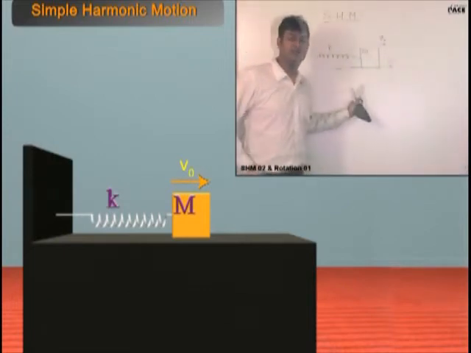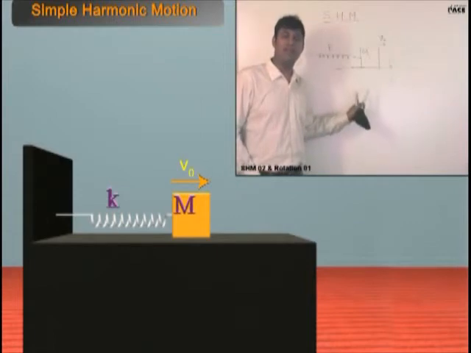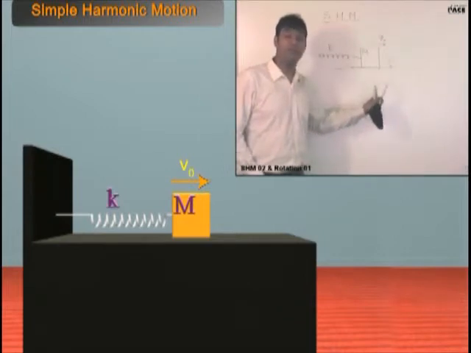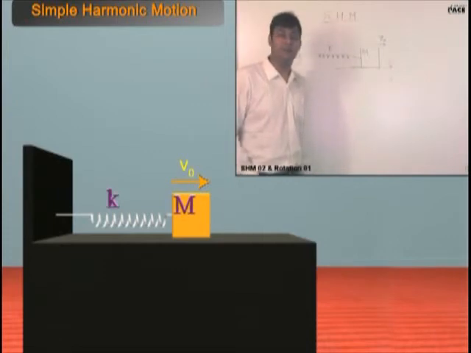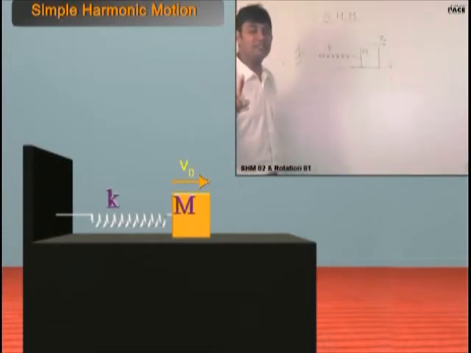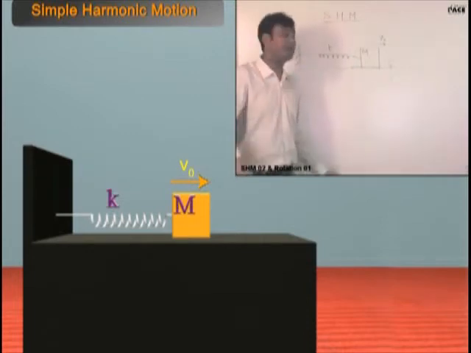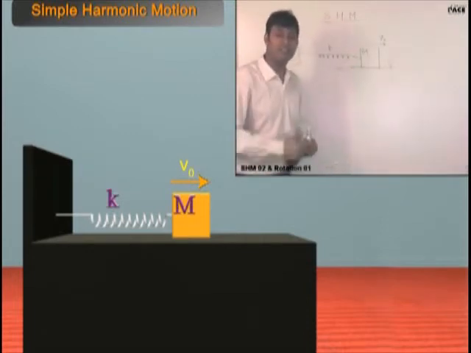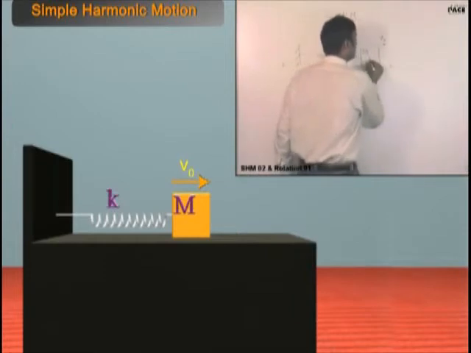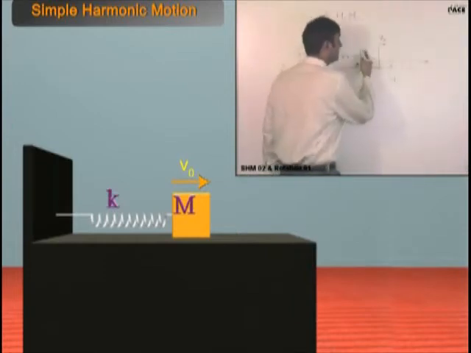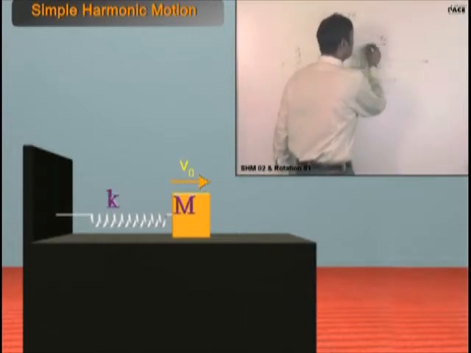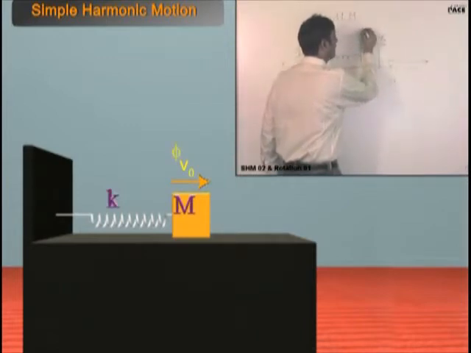Omega, you know how to find it. What is omega? Under root k by m. We learned to find omega in the last class. So root k by m into t plus initial phase. Initial phase is 0 because it is starting from the equilibrium position. Initial phase could have been pi also, 0 or pi, because for both it will be at the equilibrium position. But since I have chosen this direction to be positive, the initial phase phi is 0.